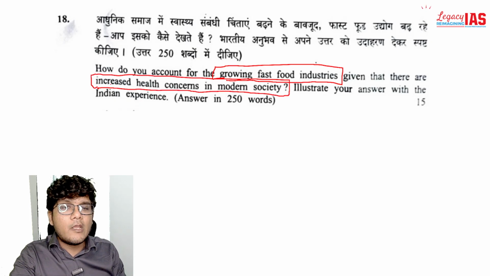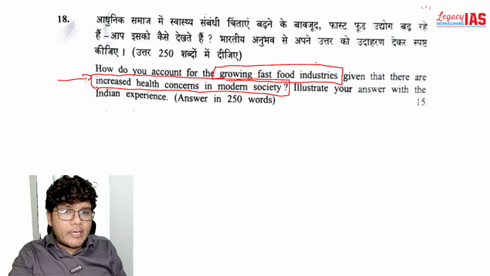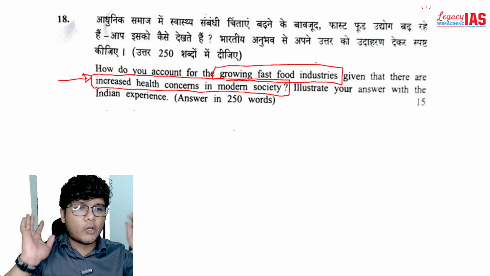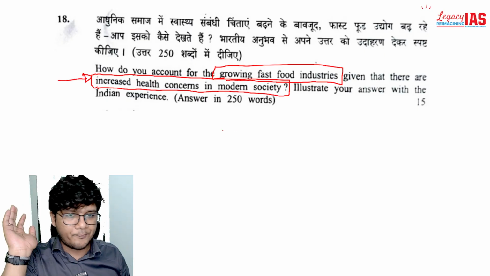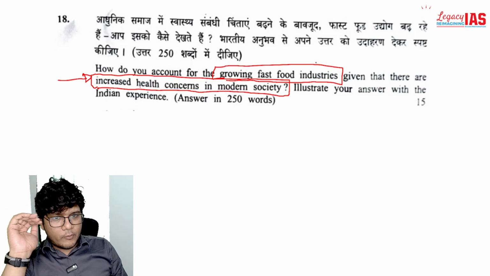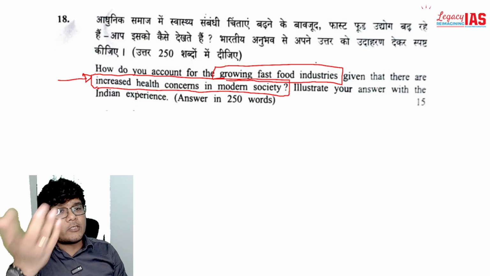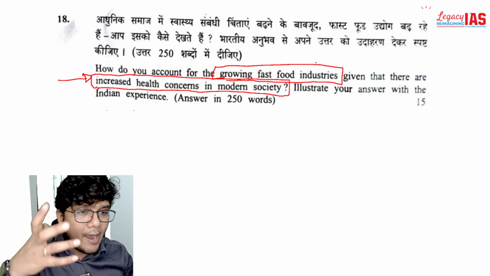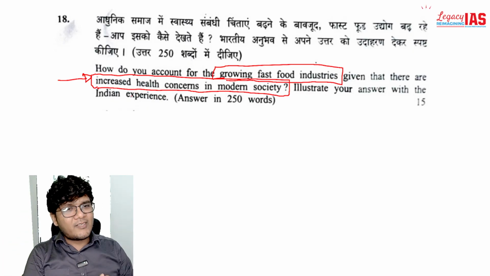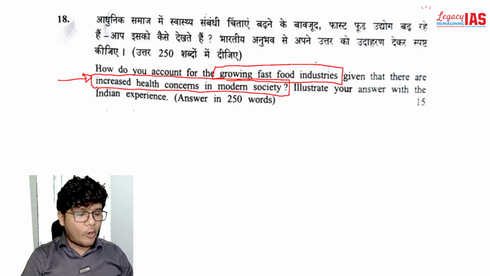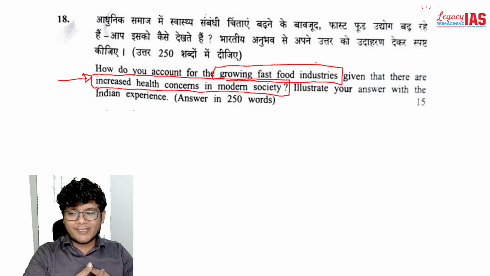So what they are saying, okay, even though there are increased health concerns. See, first part of the answer writing is to understand the question. So let's understand what it's trying to say. The question says that there is increase in health concerns in modern society, but still the fast food industries are growing. Why is that happening when that is not good? Recently the online gaming bill or etc. These things have come.